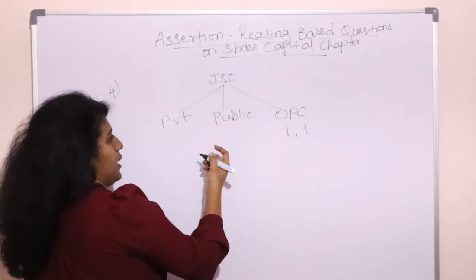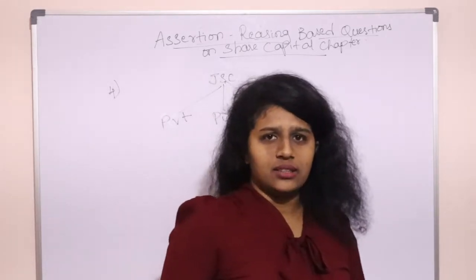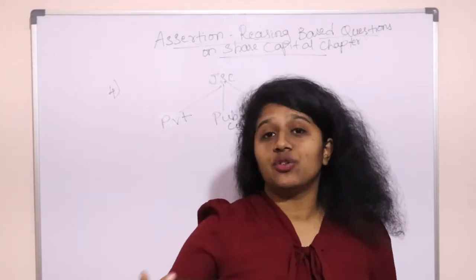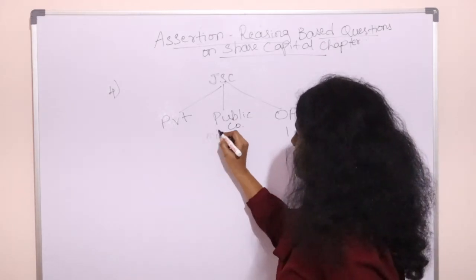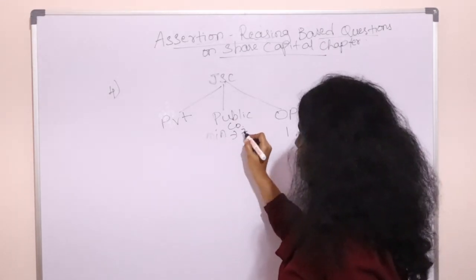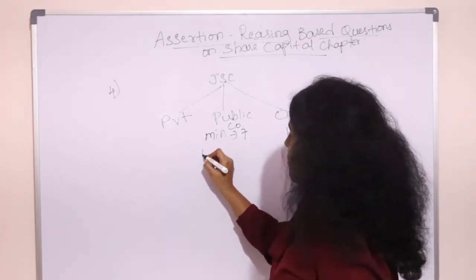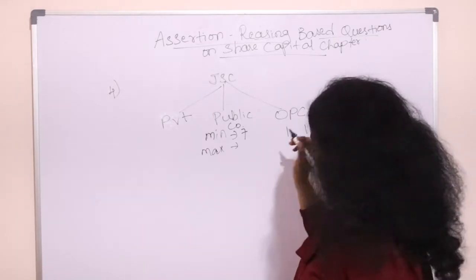In case of public company, if you are going to start a public company, what is a public company is, you can raise the investment, money from the general public by issuing them shares. So that's a public company. So the minimum number in this is supposed to be 7. If you are forming a public company, it is supposed to be 7. And the maximum, if you ask, it can be any general public, so it will be unlimited.